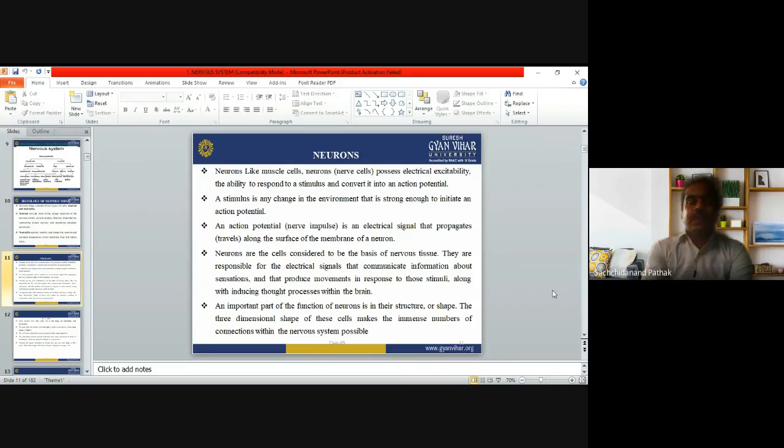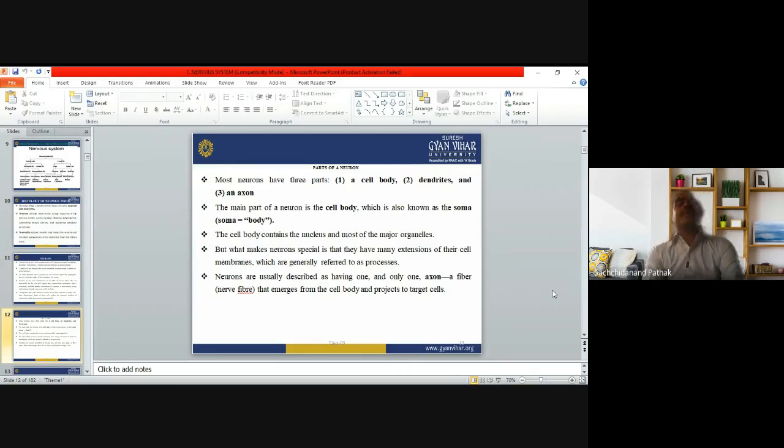Now, neurons are the cells considered to be the basis of nerve tissue. They are responsible for the electrical signals that communicate information about sensation and that produce movement in response to those stimuli, along with inducing the thought process within the brain. An important part of the function of neurons is their structure or shape. The three-dimensional shape of these cells makes the immense number of connections within the nervous system possible.